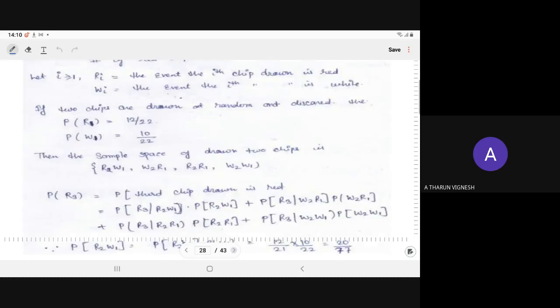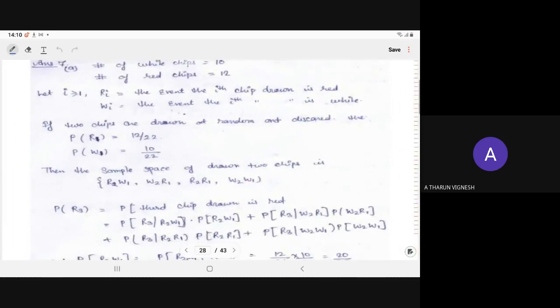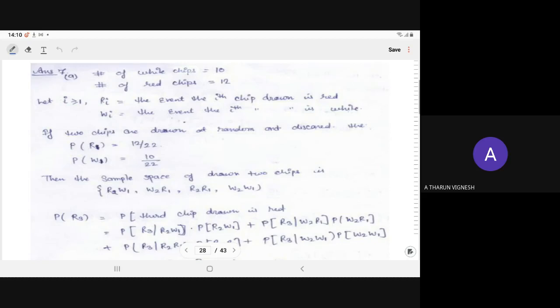So here we define the number of white chips as 10 and the number of red chips as 12. Clear?